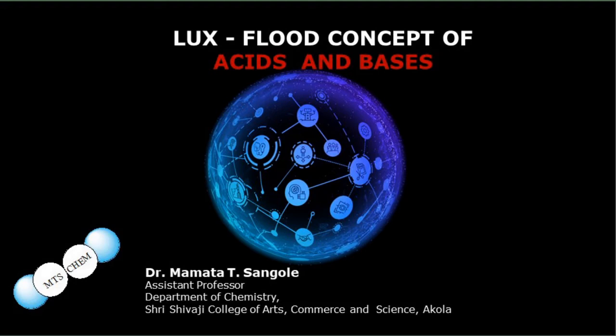such as the Arrhenius theory, for which chemist Arrhenius was awarded the Nobel Prize in Chemistry in 1903. The Bronsted-Lowry or proton donor theory of acids and bases, advanced in 1923. The Lewis or electron pair theory, which was also presented in 1923. And last but not the least, the Lux-Flood theory.